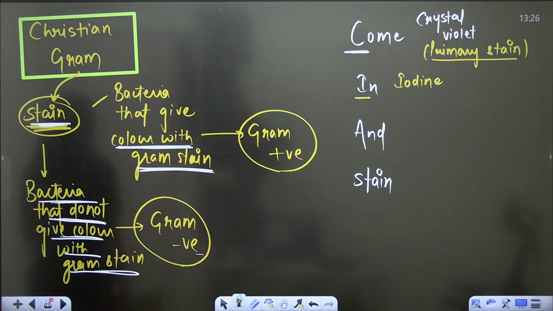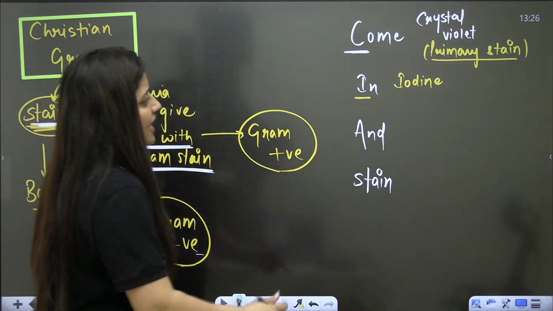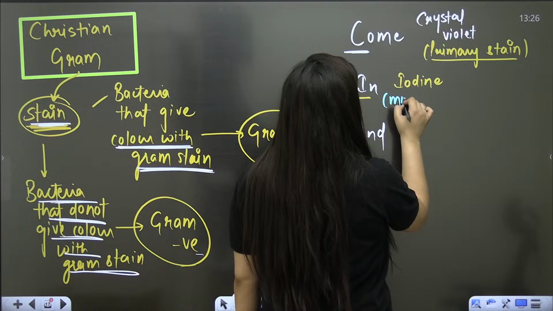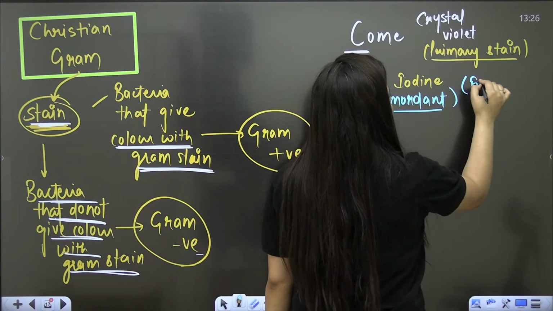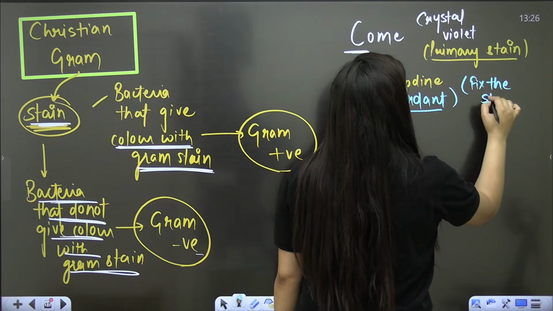We have to add a mordant, and that is Gram's iodine. This is the word mordant. Iodine is a mordant. It is going to fix the stain.